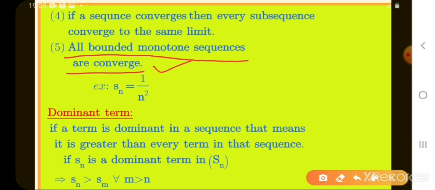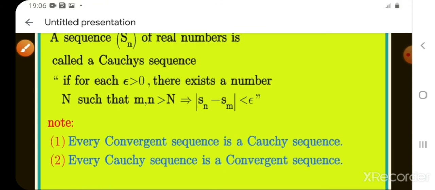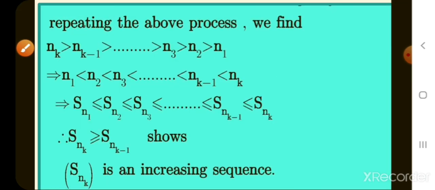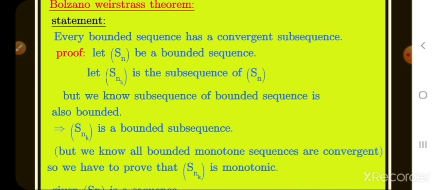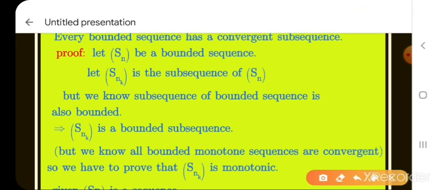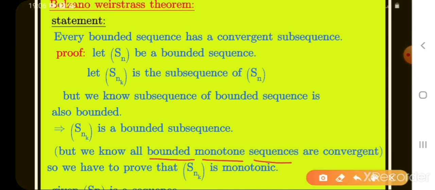If a sequence is bounded and monotone, then automatically it is convergent. This is the rule.